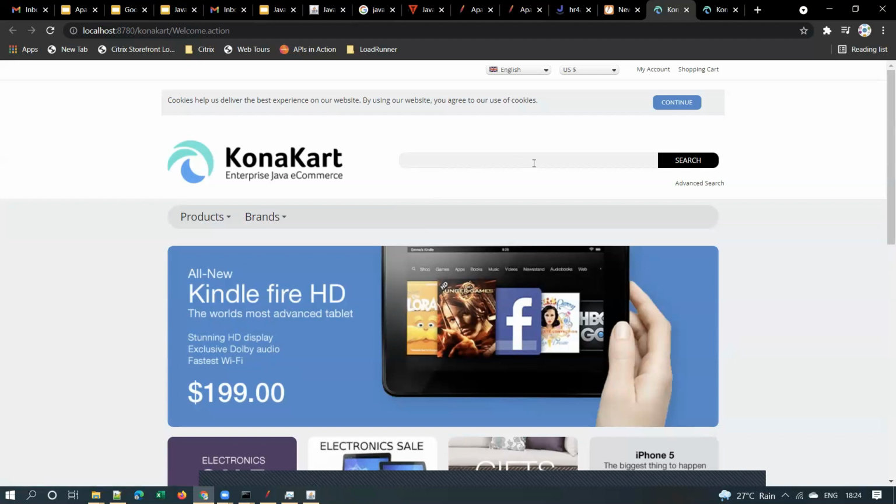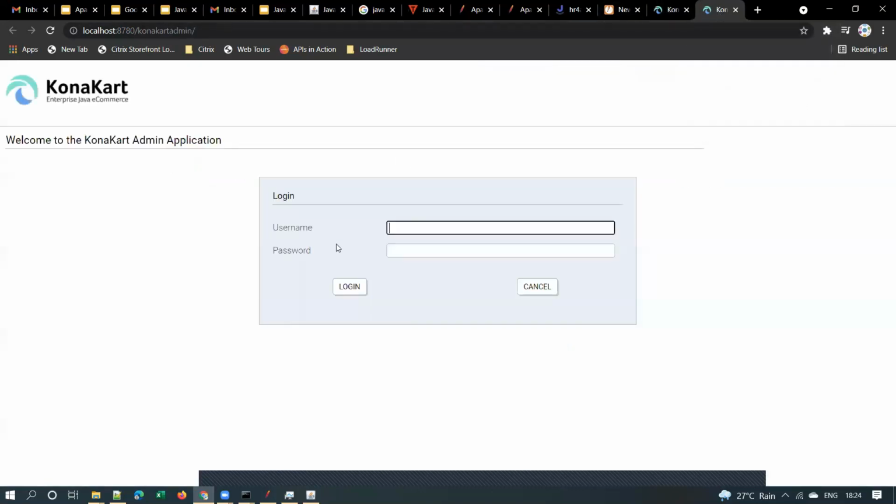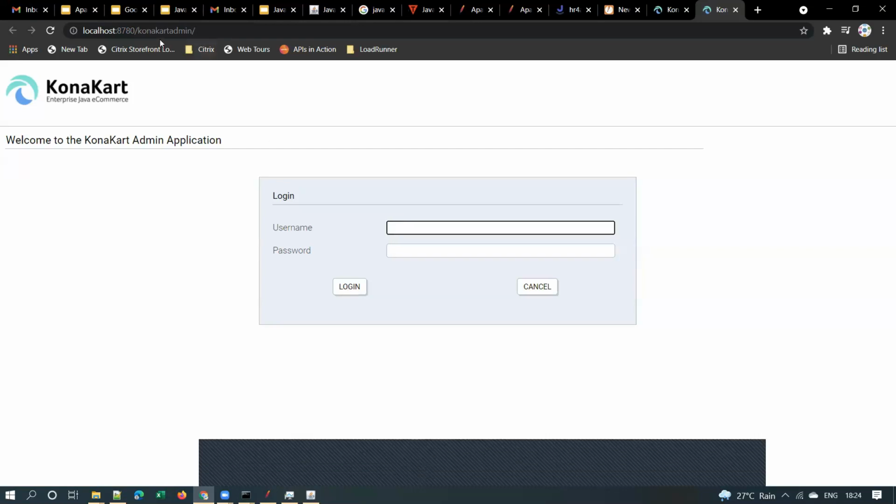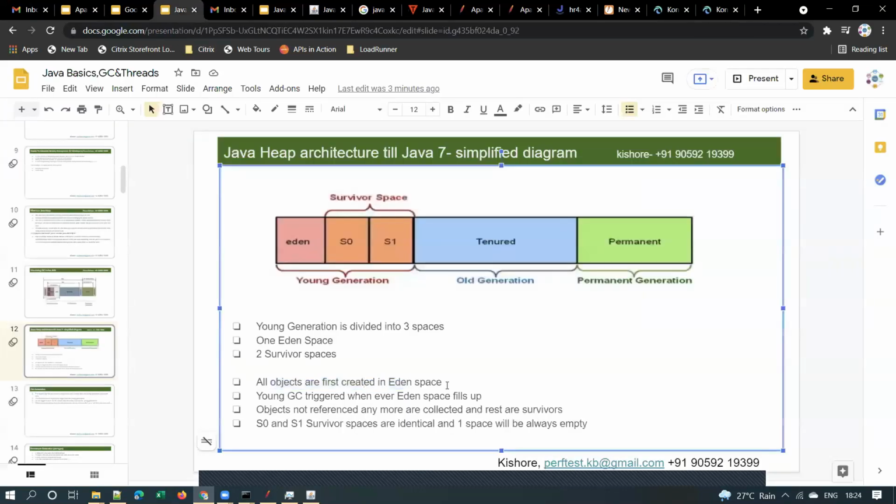When each user is using an application, some objects of that class will be created. Understood or no? Yes, sir. Right? And all these objects will be created first in the Eden space.